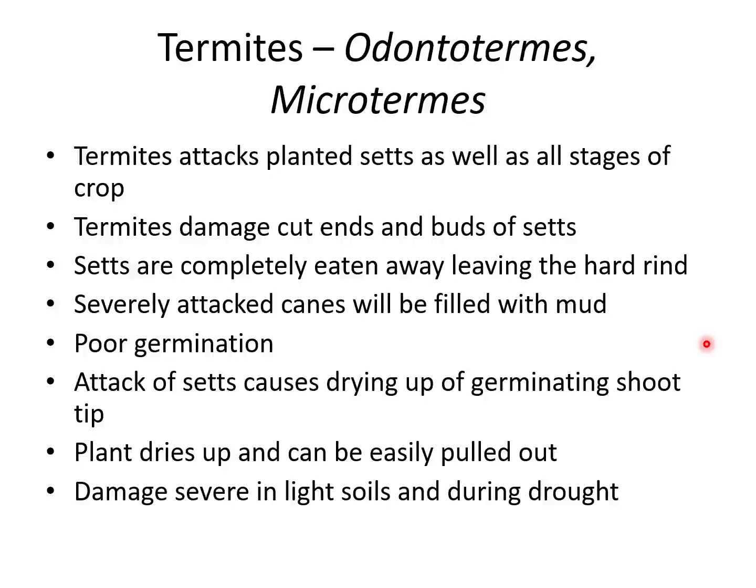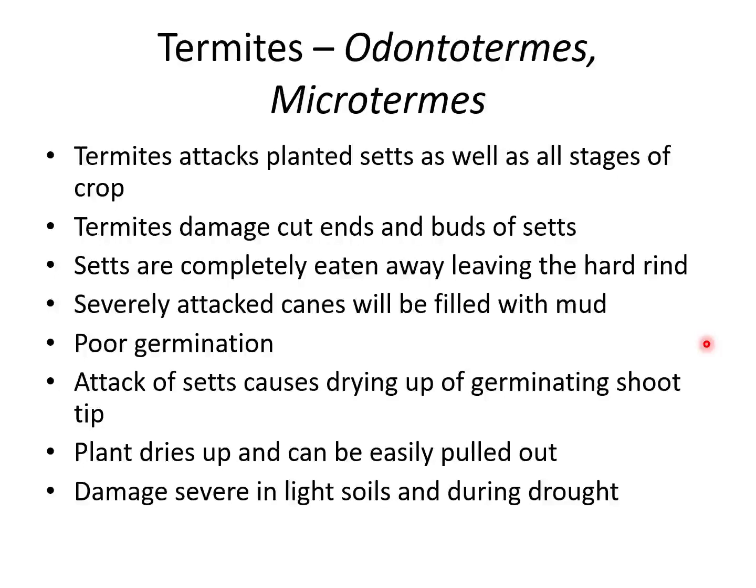If drought condition is prevailing, that is dryness is prevailing in the soil, it favors the multiplication of termites, and it is severe in light soils, those soils containing a higher content of sand. So termites attack from planting till the harvest.